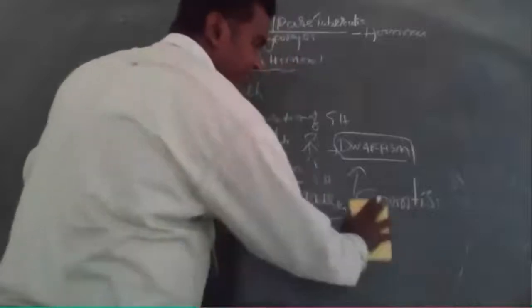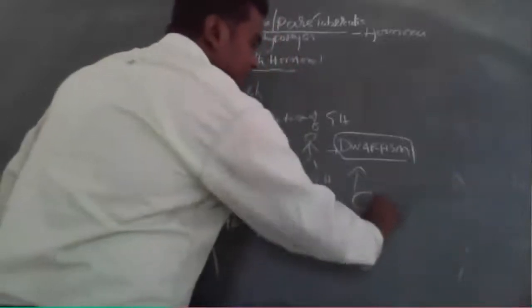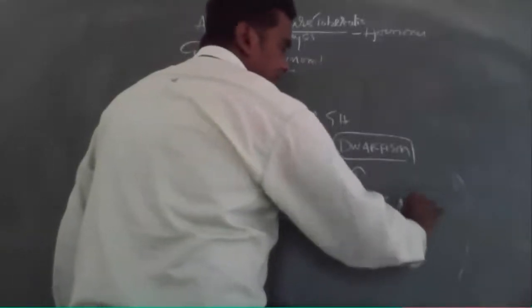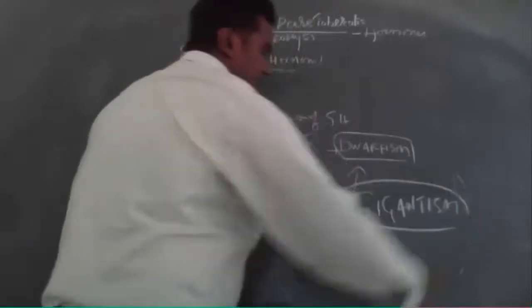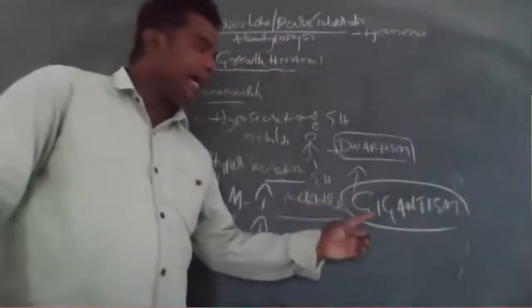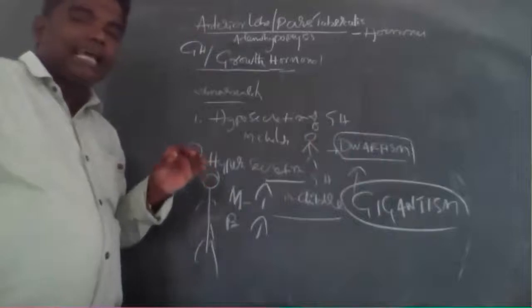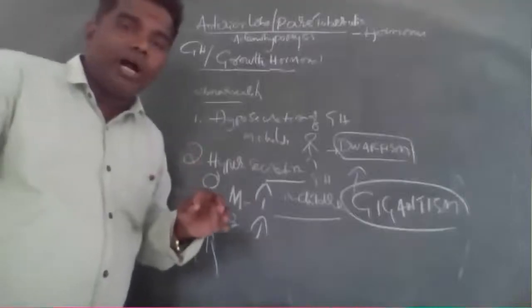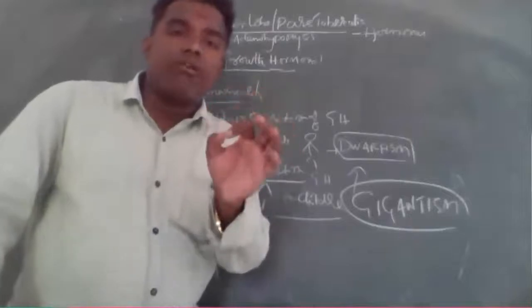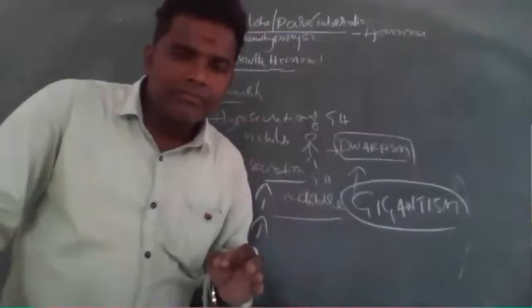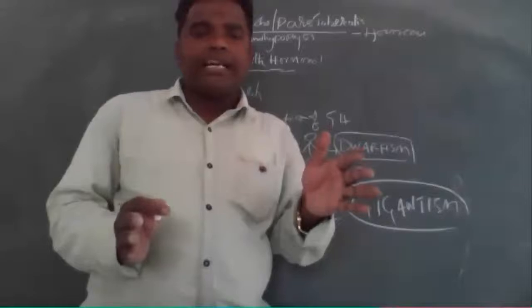So here, very important: gigantism. So gigantism means hypersecretion of GH in children.